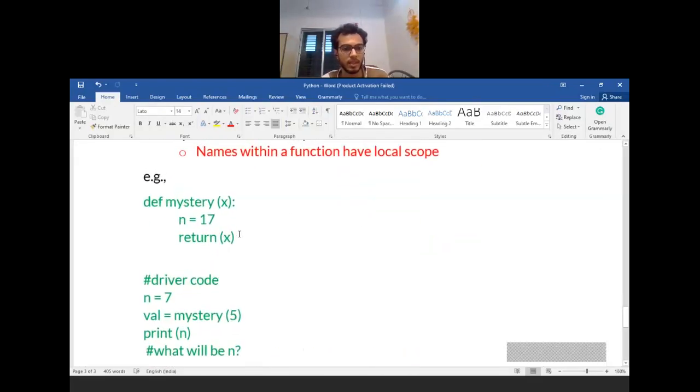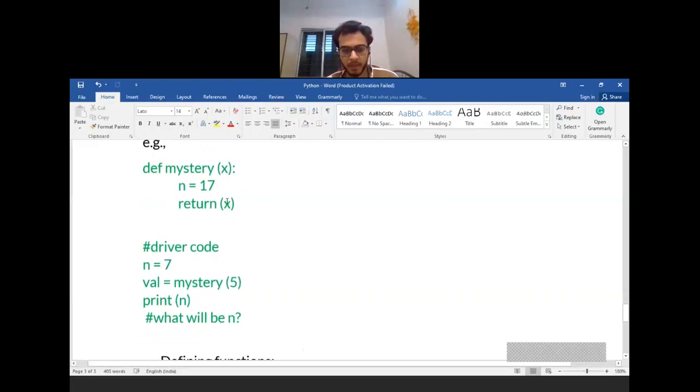Let's say mystery is some function, and I have my driver code. Here, if you observe, I have declared one variable n equal to 7. Then I called the mystery function with parameter 5, so I passed the value 5. Since mystery was called, the control flow shifts to the function mystery.